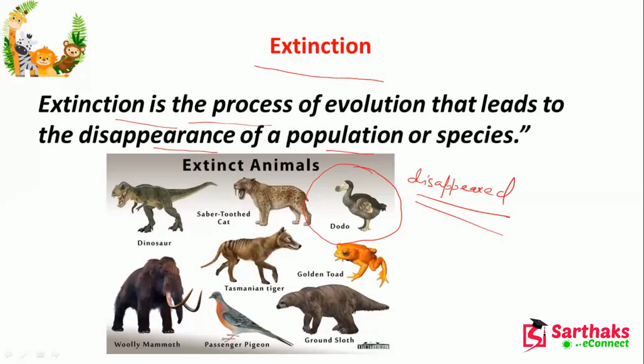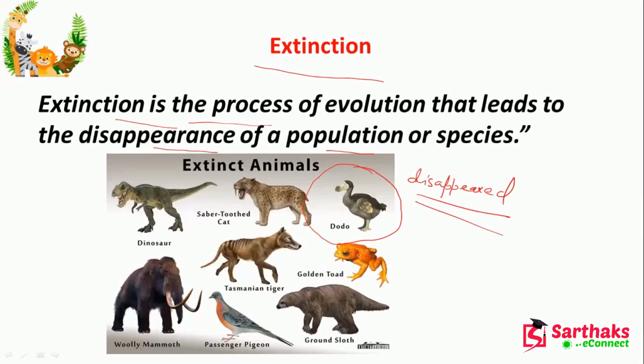Those reasons we will study, but the main reason is that we are reducing the number of forests and we are killing the animals. Many causes are there that we'll discuss, because a lot of things we are doing hamper their existence. So extinction means we are talking about the disappearance of the species.